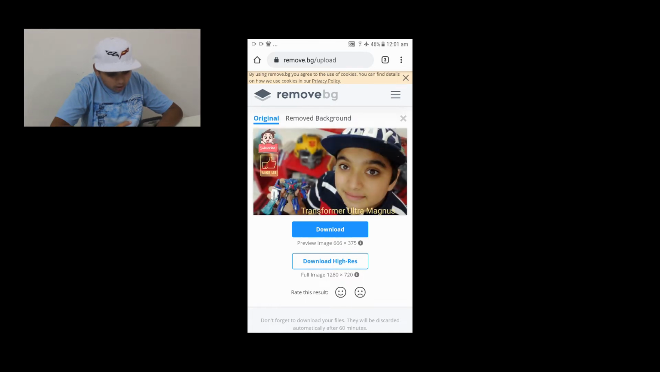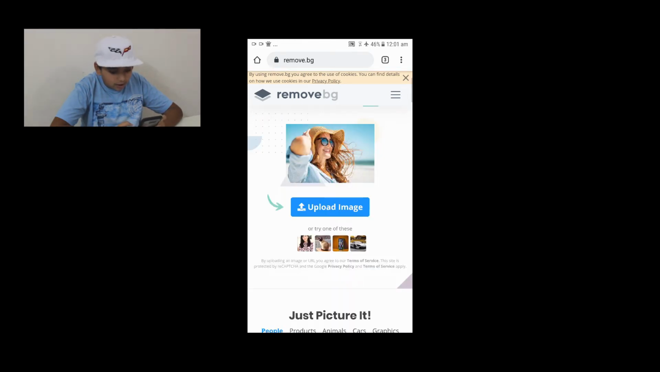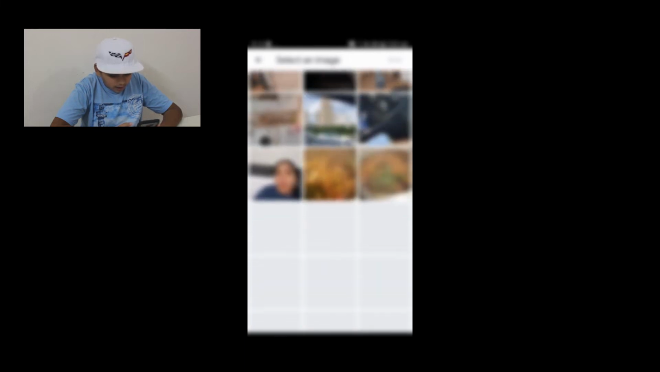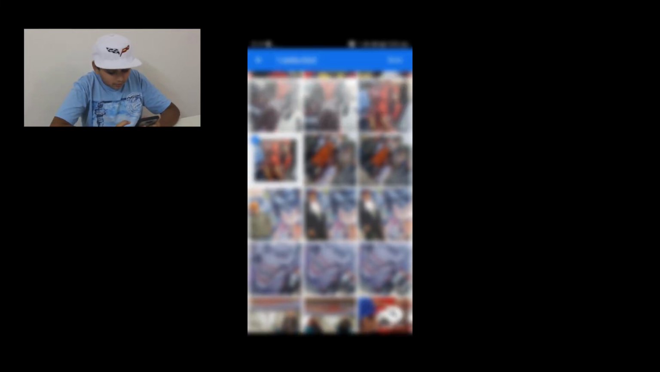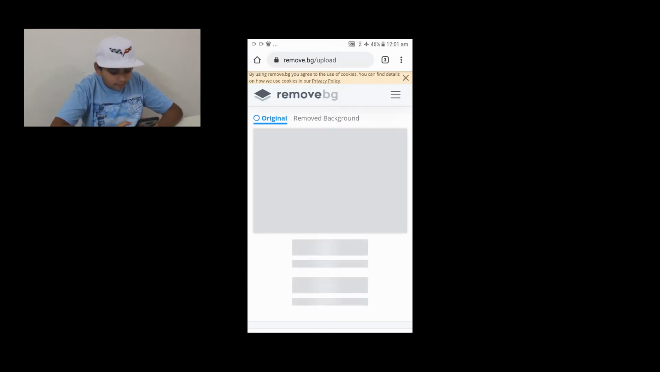You can also go back and upload another image, and I'm going to search for another image that we have. We have plenty of images here to select, so you can just keep on going and going. I'm going to scroll all the way down, and here we have another picture of me in like a little Iron Man.